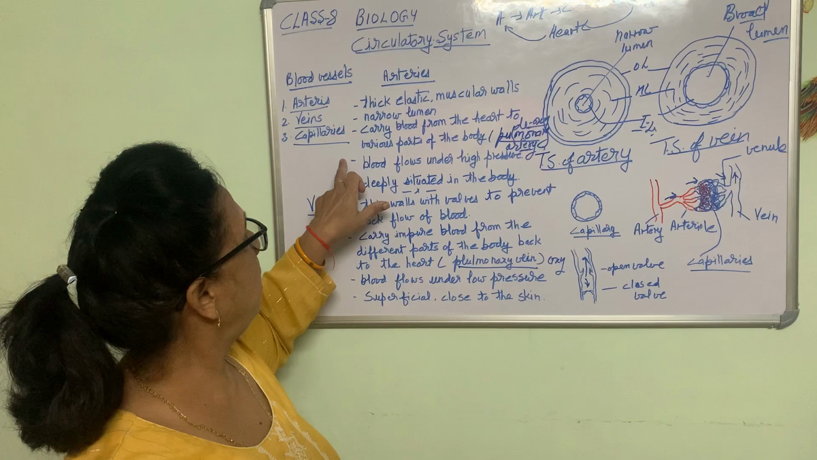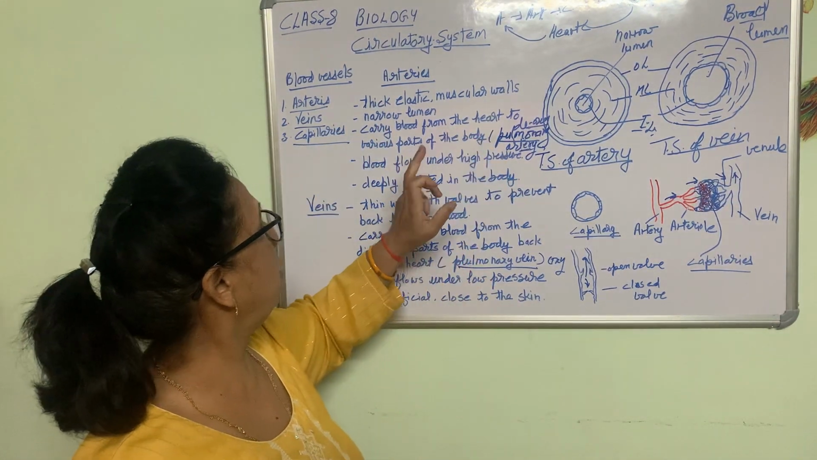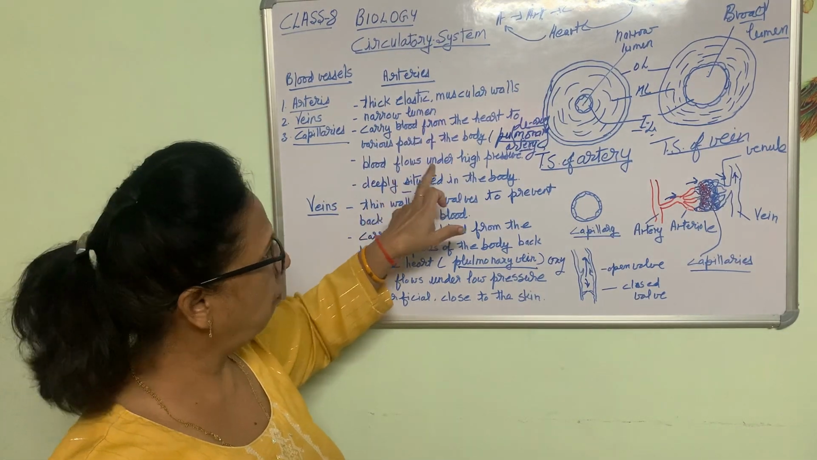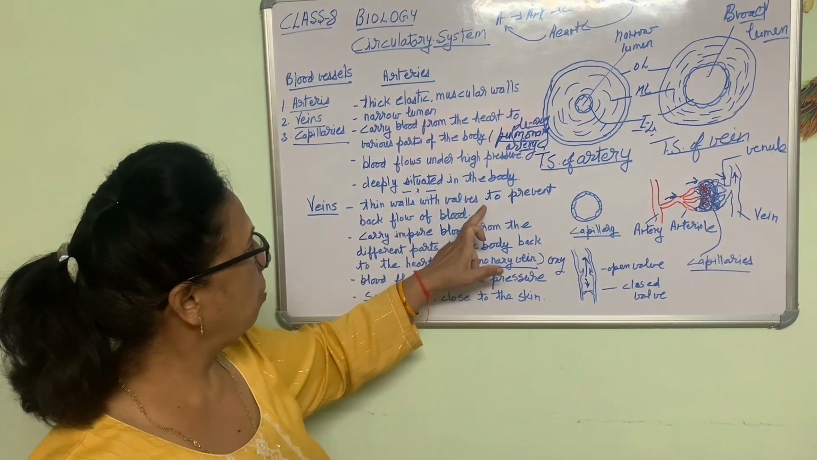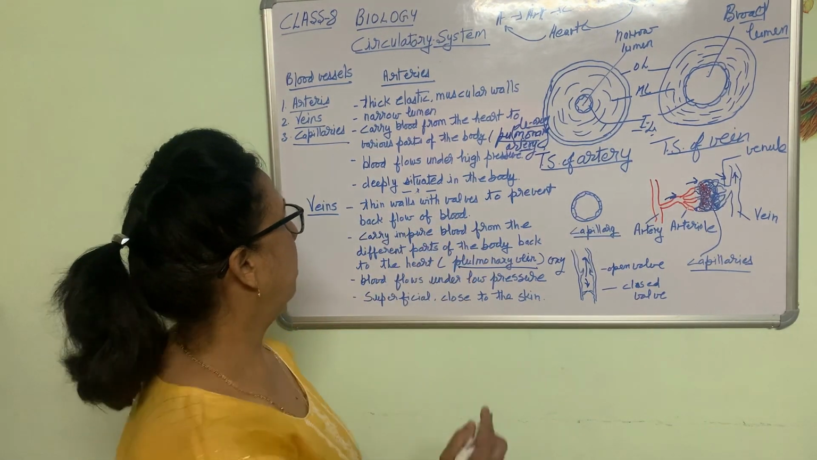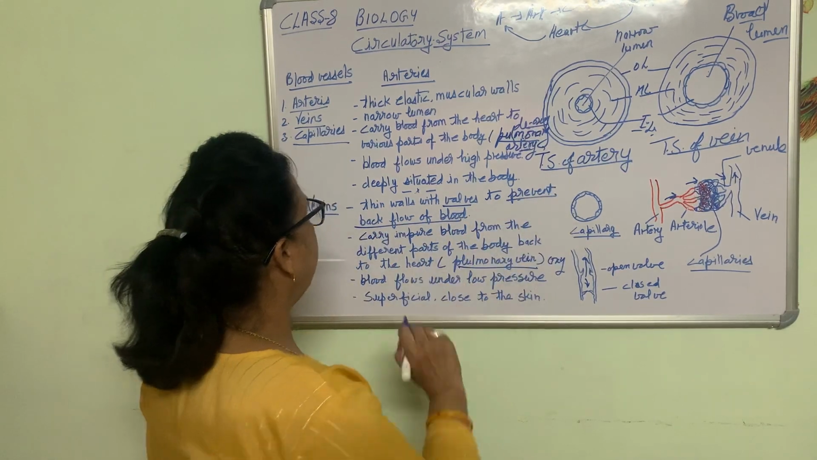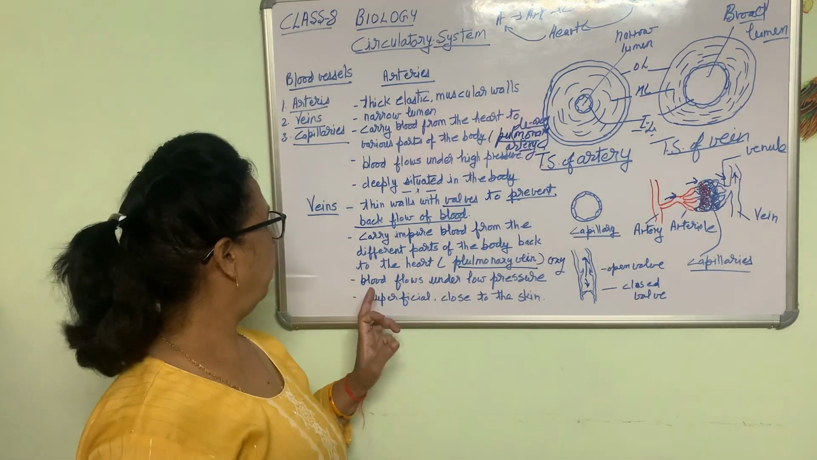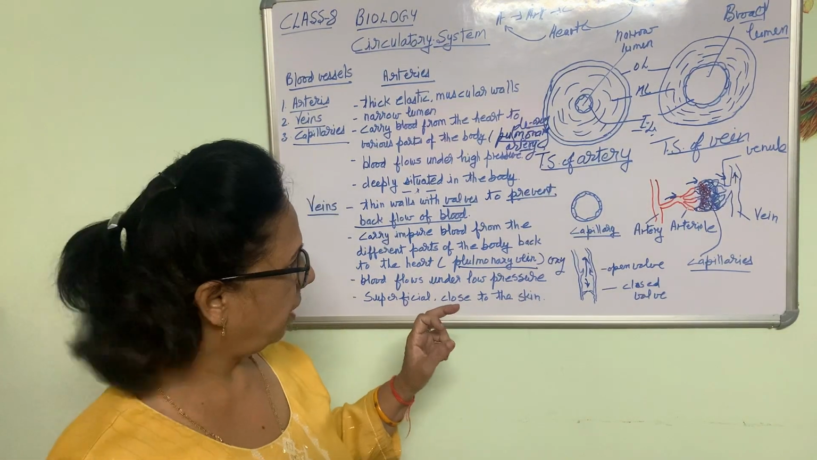Arteries, veins and capillaries. Arteries carry the oxygenated blood from the heart to the different parts of the body. They are thick and elastic, they have a narrow lumen, and blood flows under high pressure. They are deeply situated. The veins have thin walls, and valves are present to prevent backward flow of the blood. They carry impure blood from the different parts of the body, except the pulmonary vein. Blood flows under low pressure, and they are superficially situated on the outer side of the body.